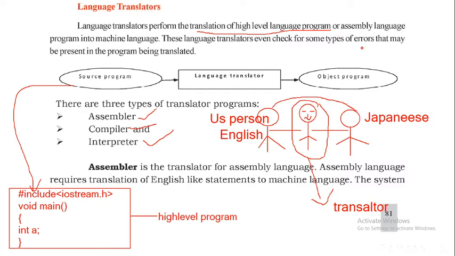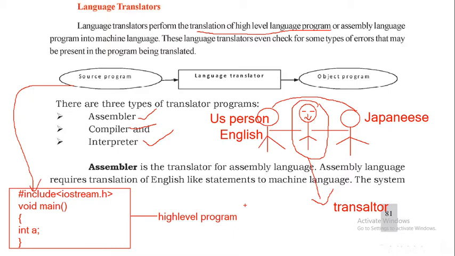This source program, or assembly language program, which is also a different kind of program. So this high level language program or assembly language program is converted into machine language. That means it converts into machine understandable language.